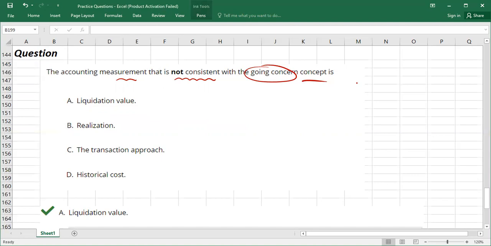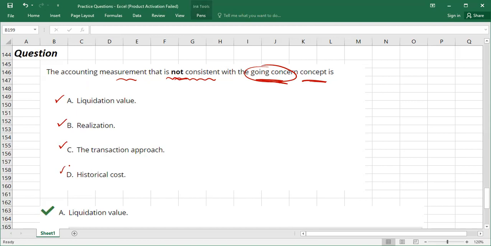That is also why we classify current liabilities and non-current liabilities, because if your business is not a going concern, or is going to wind up, then there is no point in showing current or non-current assets or liabilities. All liabilities should then be current, because your business is going to close and you have to settle your liabilities. So when the question is which accounting measurement is not consistent with the going concern concept, the options are: liquidation value, realization value, transaction approach, historical cost. I will explain this.